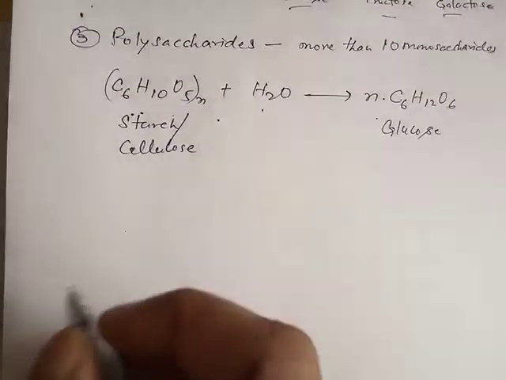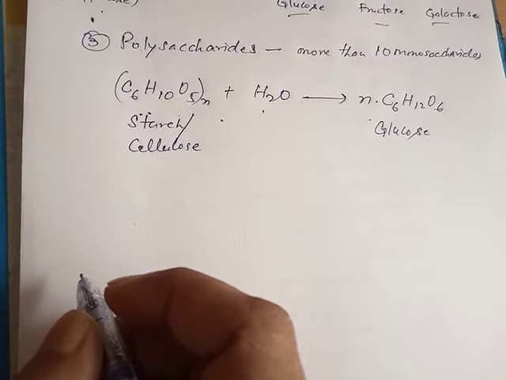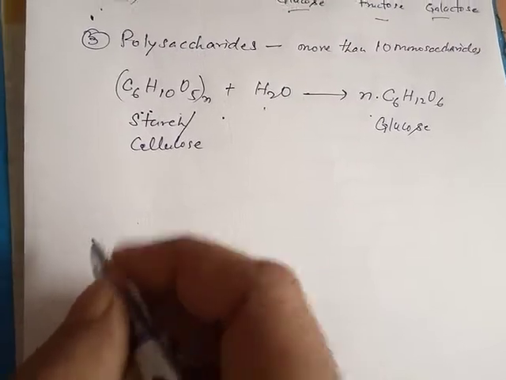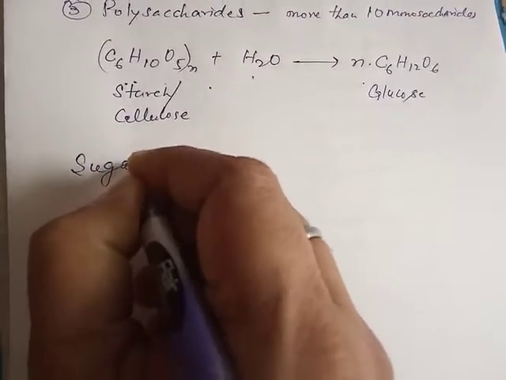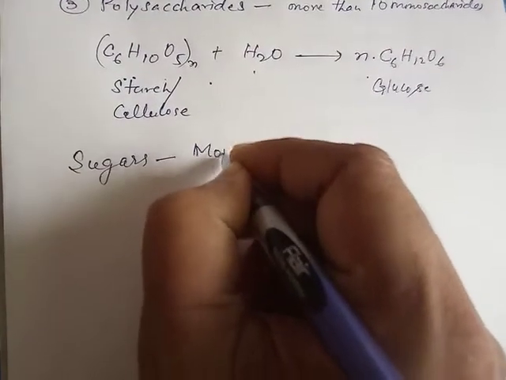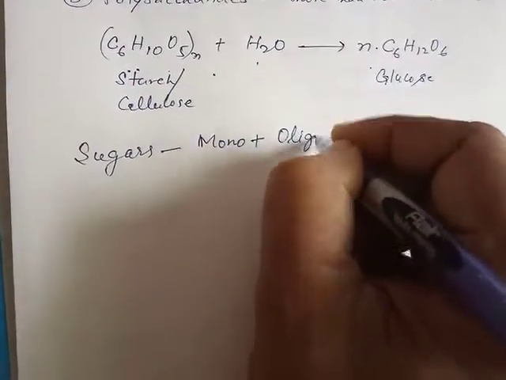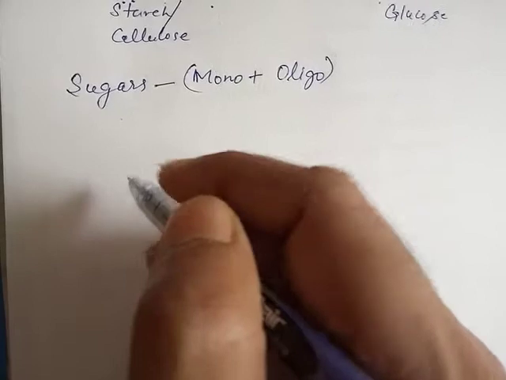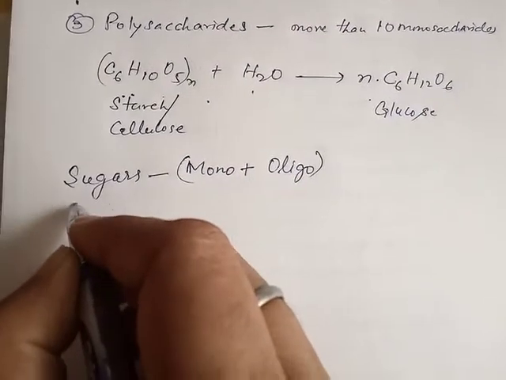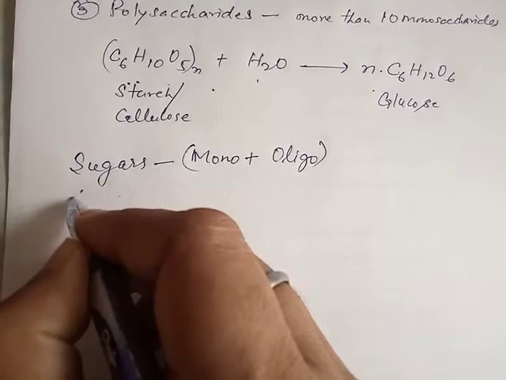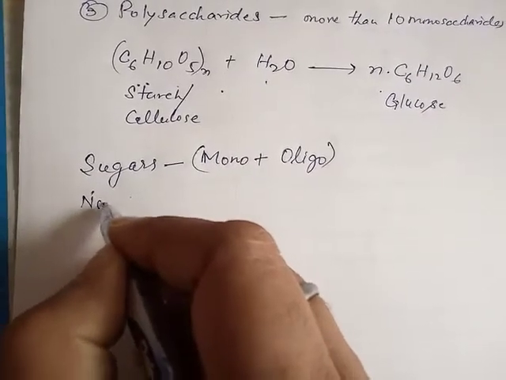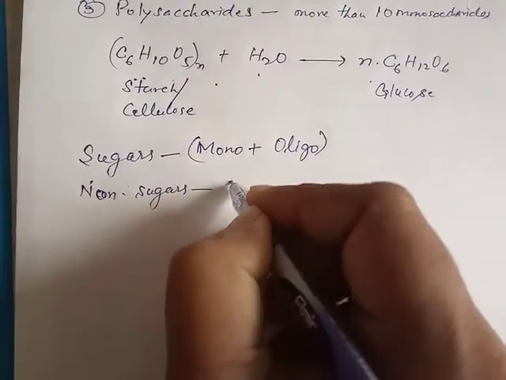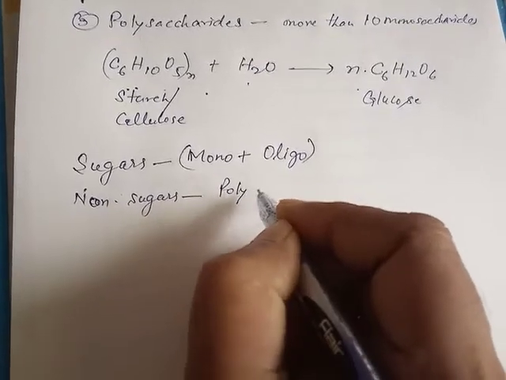As the monosaccharides and oligosaccharides are soluble crystalline substances having a sweet taste, they are collectively called sugars. Monosaccharides plus oligosaccharides are collectively called sugars, whereas polysaccharides, on the other hand, are insoluble amorphous substances and are called non-sugars.